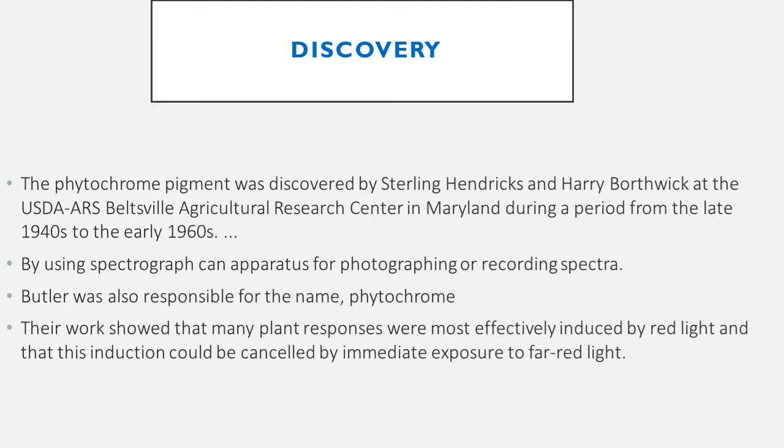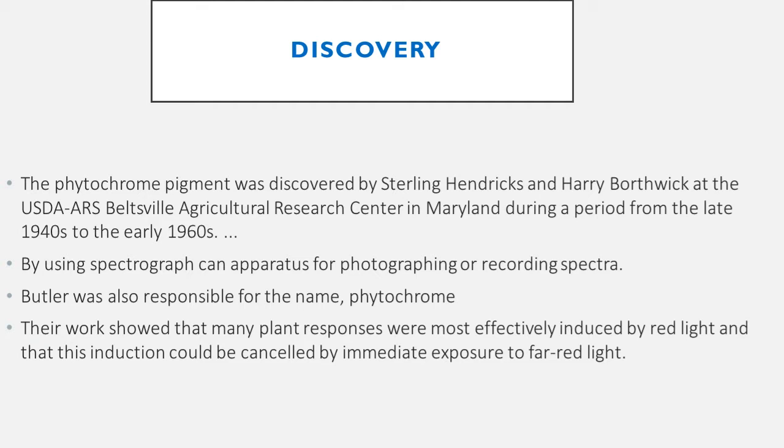Here is the discovery of phytochrome pigments. The phytochrome pigment was discovered by Sterling Hendricks and Harry Borthwick at the USDA Agricultural Research Center in Beltsville, Maryland, during a period from the late 1940s to the early 1960s. By using a spectrograph for photographing or recording spectra, Butler was also responsible for the name phytochrome.